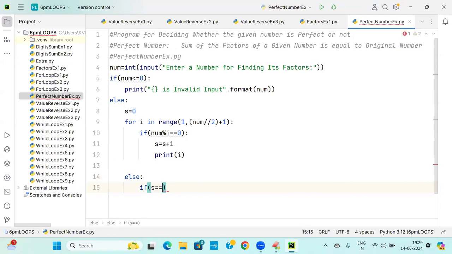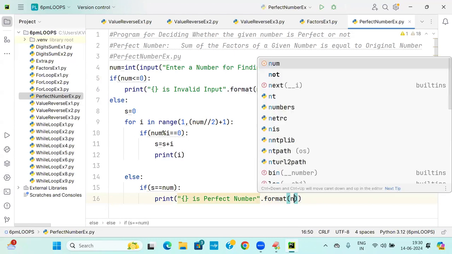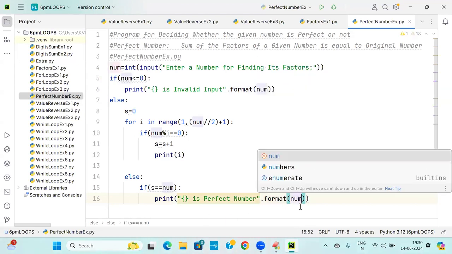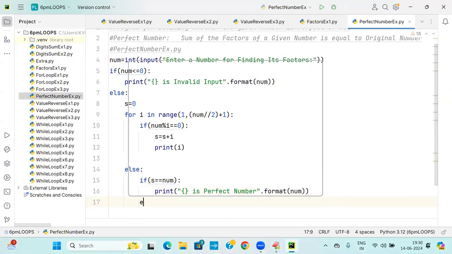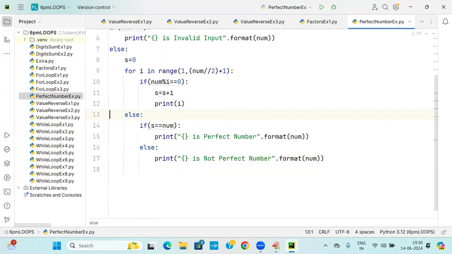If S double equal to num, print it is a perfect number. Otherwise else, print this is not a perfect number. Done. Beautiful.